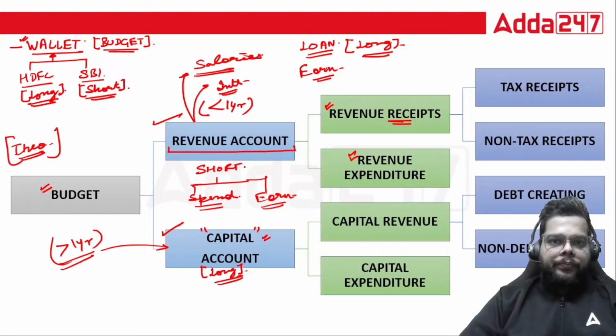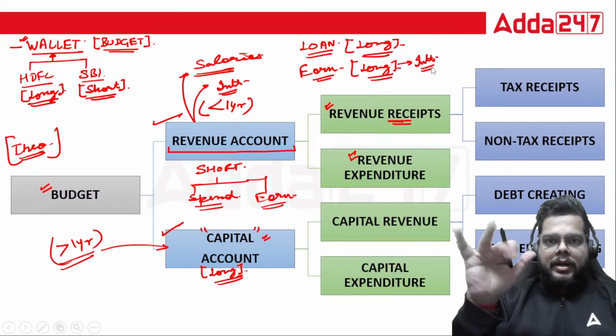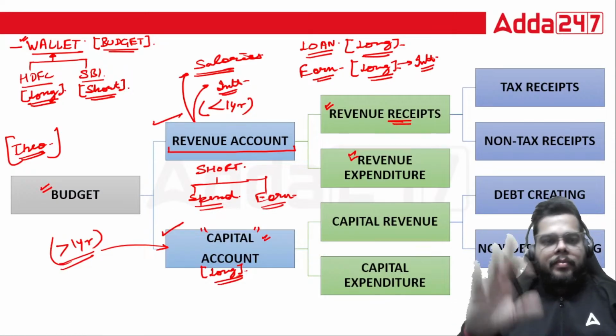Similarly, the earning of the government. If the government has given, let's suppose, a loan of some money to various countries, let's say Nepal or Sri Lanka, the recovery of those loans will be in the long term only. The Sri Lankan government won't be giving you the loan back within 10 days or 1 month. No, beyond 1 year they will take. So that is again what? A long-term earning, in the form of interest earning from that particular country. It will be reflected where? In the capital account. Fine.